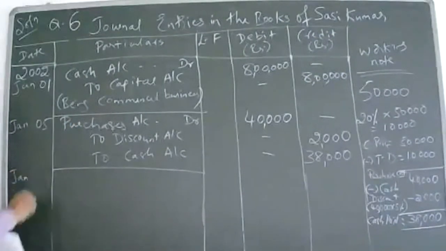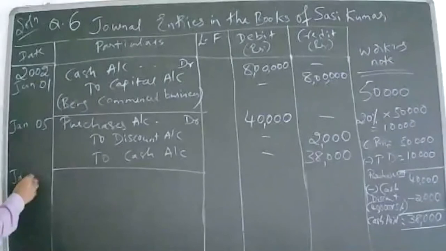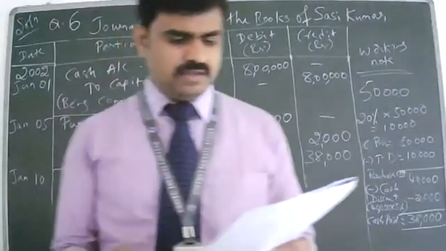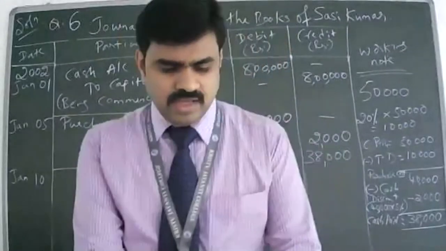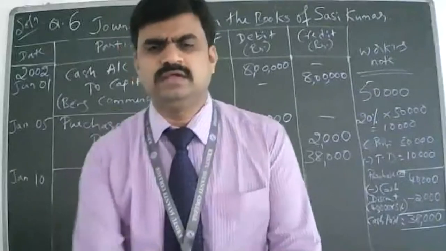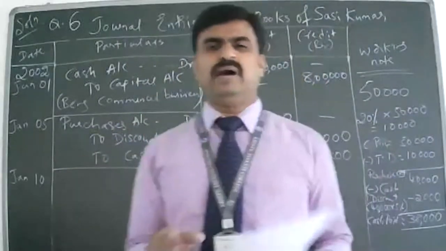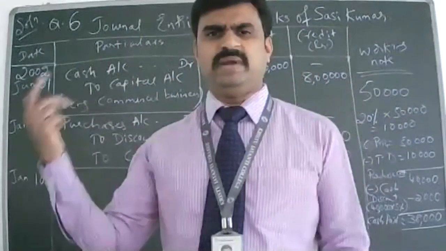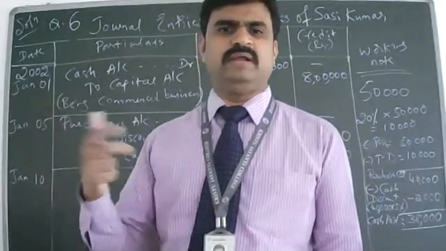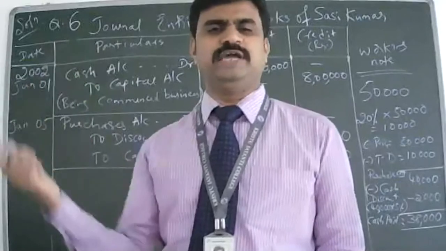Next, what is the date? January 10. What is happening on January 10? They bought 100 shares of Bharti Limited. These are equity shares of the Bharti Company Limited. The companies which are listed in the market have equity shares.